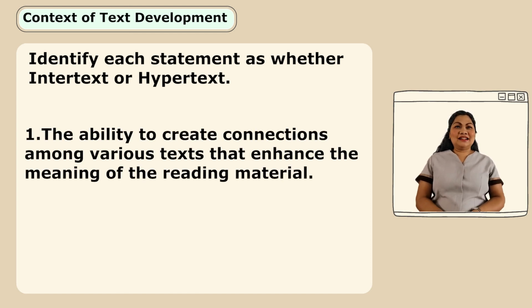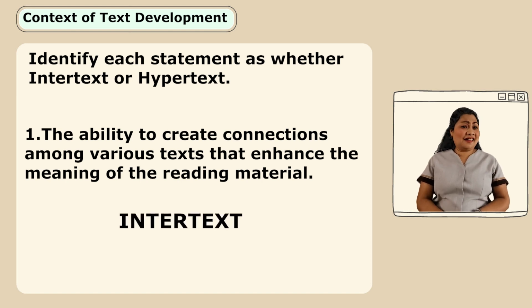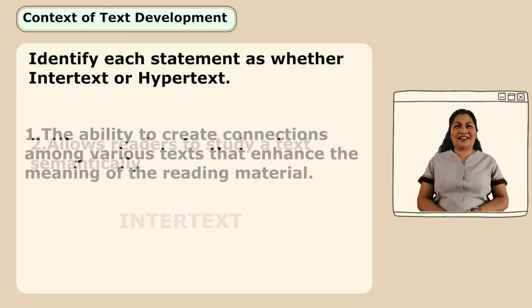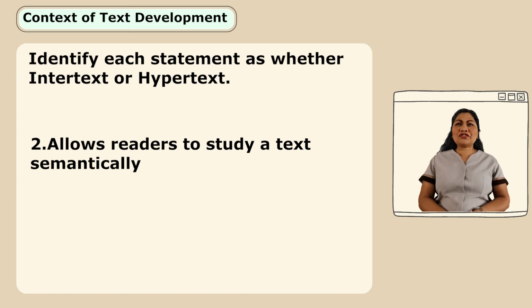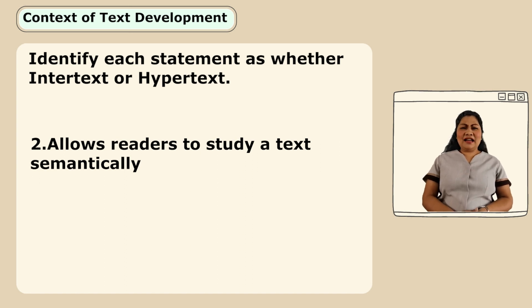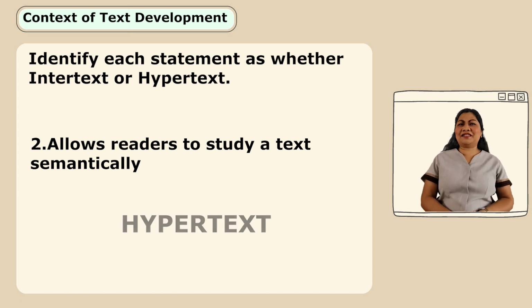Number one, this is the ability to create connections among various texts that enhance the meaning of the reading material. What do you think is that? Is it intertext or hypertext? That's right. Intertext. Correct. Number 2, allows readers to study a text semantically. What do you think is that? Semantically. Yes, that's right. That's hypertext.